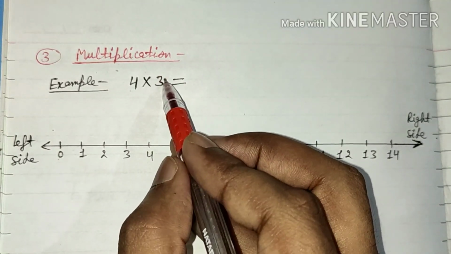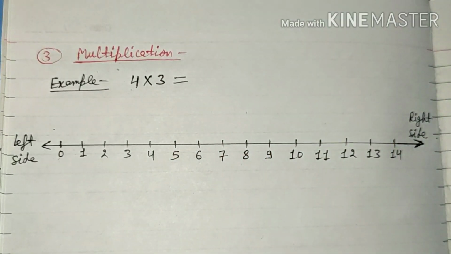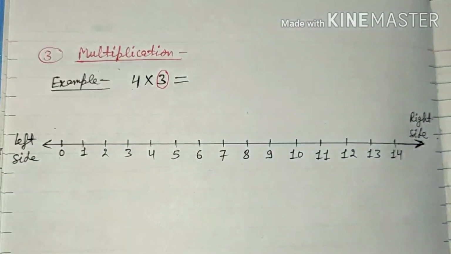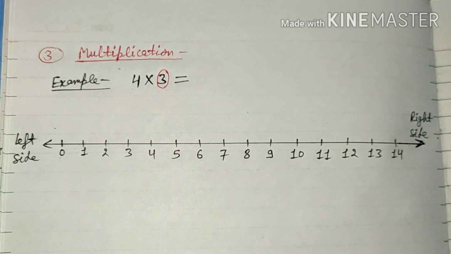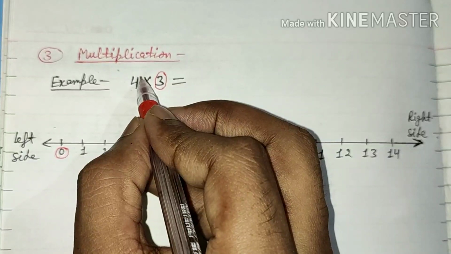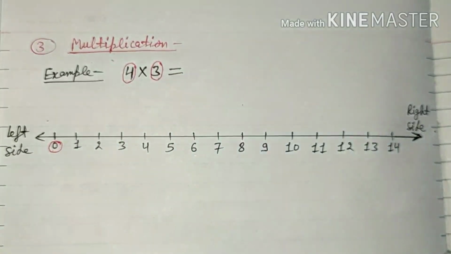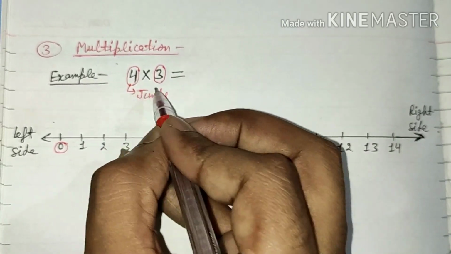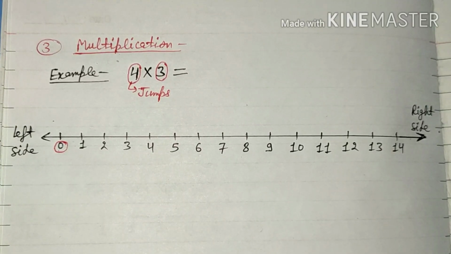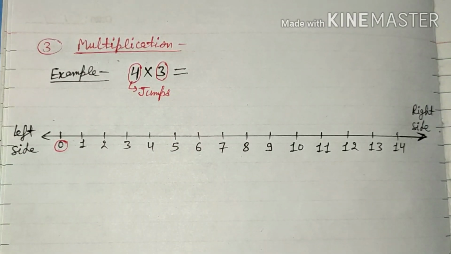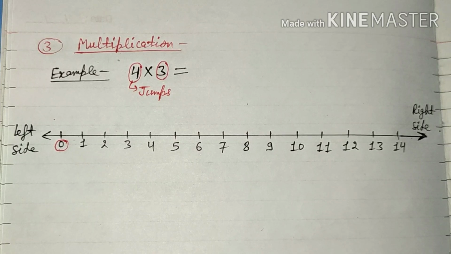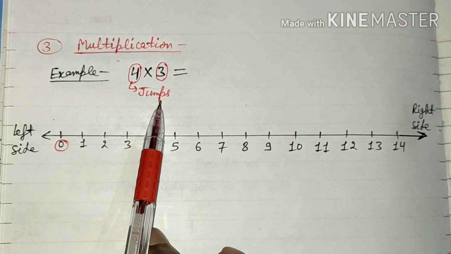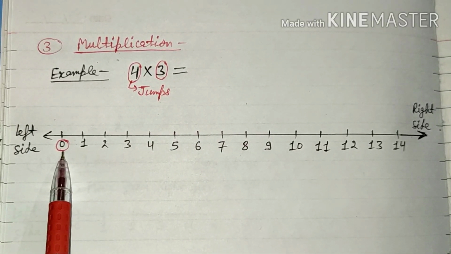The second number always shows how many units we consider at a time. Here we have 3, that means we consider 3 units at a single time. And the first number always shows the number of jumps we have to make. So the second number shows the units we consider at a single time, the first number shows how many jumps we make, and the starting point will be 0.